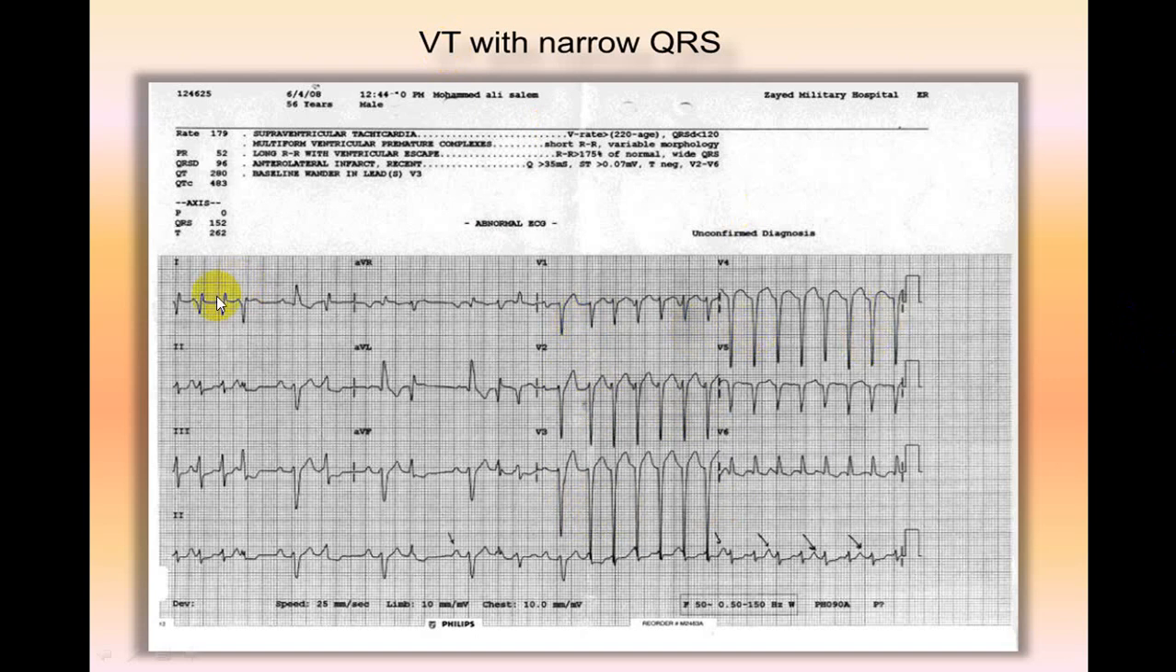But if you look in these particular leads, these are ventricular premature beats. You can see they are multifocal. This is of a different shape. This is of a different shape. These are multifocal ventricular premature beats. So if you get these multifocal ventricular premature beats, this can end up with ventricular tachycardia.